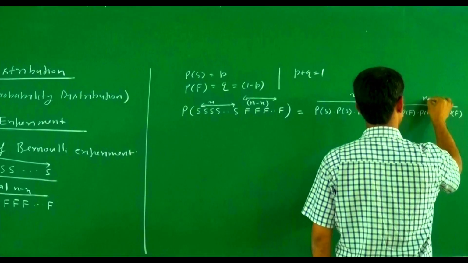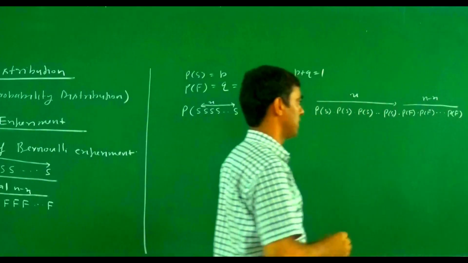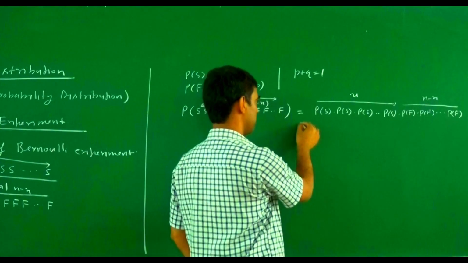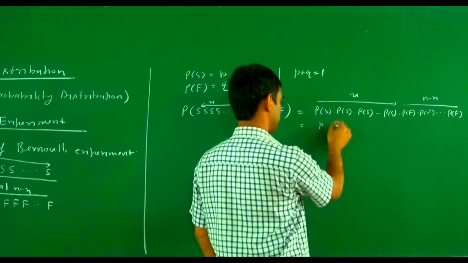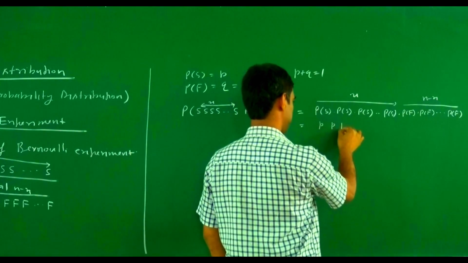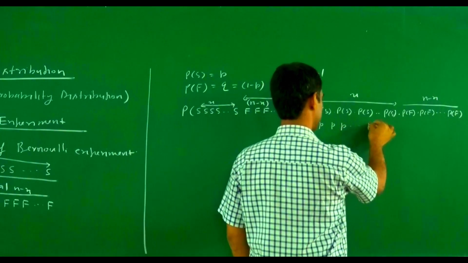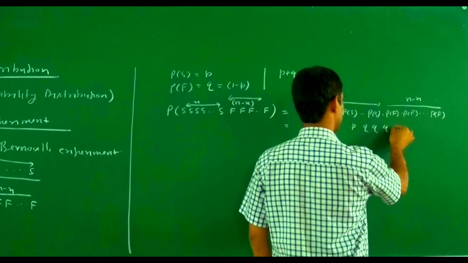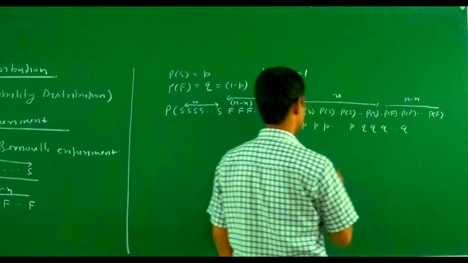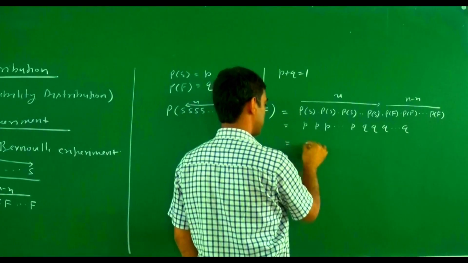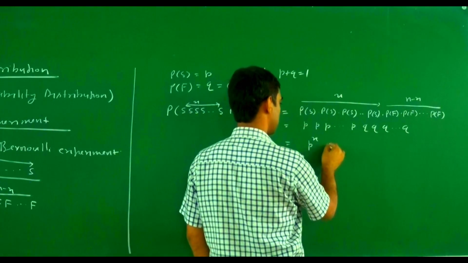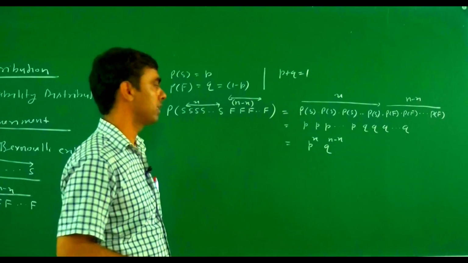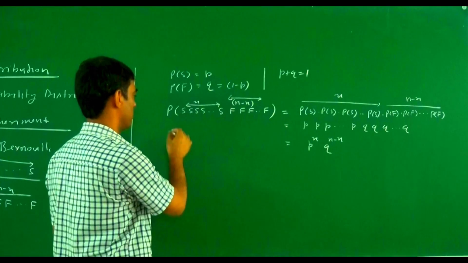This one is N minus X times. And what is the probability of a success? Probability of a success is P, and we write P up to X times. The probability of a failure is Q, and it occurs N minus X times. So this becomes P to the power X and Q to the power N minus X. This was the probability of this one.